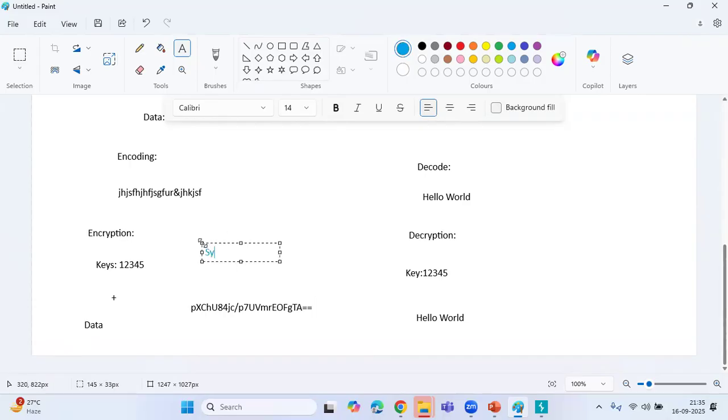This is the symmetric encryption method, what we have seen. In symmetric encryption, we use a key for converting the plain text into ciphertext, and to decrypt that into the original text, you need to enter the same key.